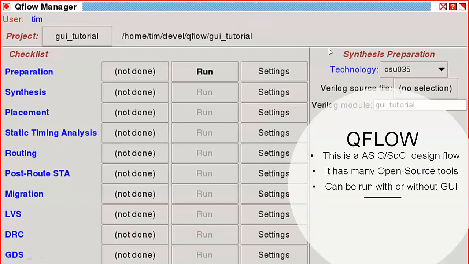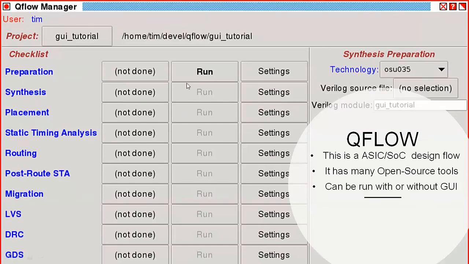And if you don't like the GUI, you can run all the tools from the command line also. So this is an ASIC SoC design flow, mainly targeted for digital design. All the tools are open source tools and GUI.